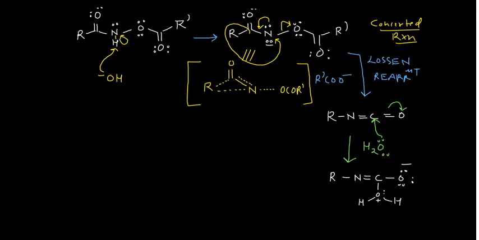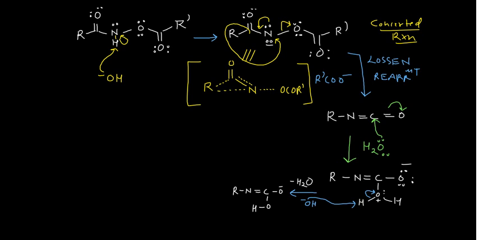This is important. Now in the next step, you have used this basic medium. So what will happen? This OH negative will grab this hydrogen from here, pushing this bond pair back to the oxygen atom. Okay, and then you have this particular species. So you can write minus H2O here, there is no problem in that. And then you have R single bond nitrogen, double bond carbon, single bond oxygen with negative, and this is your OH negative. Okay, this is the way you can write it.